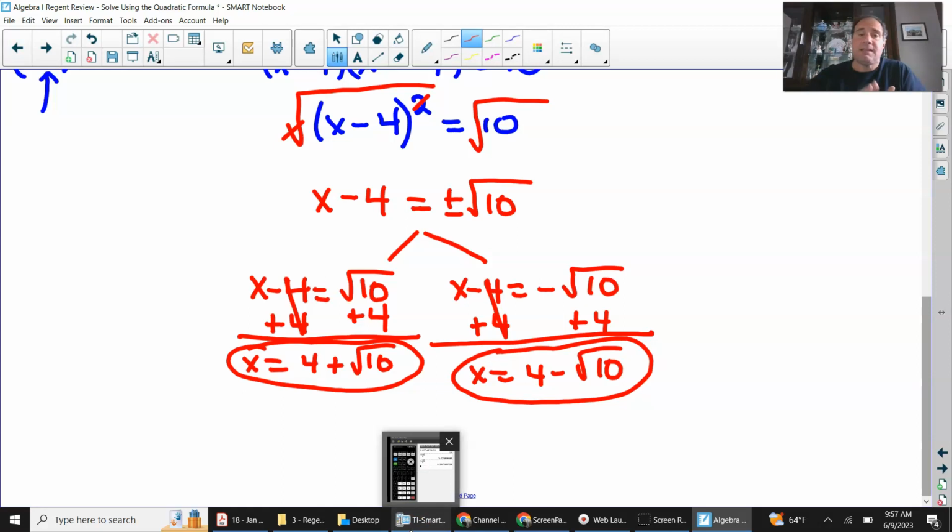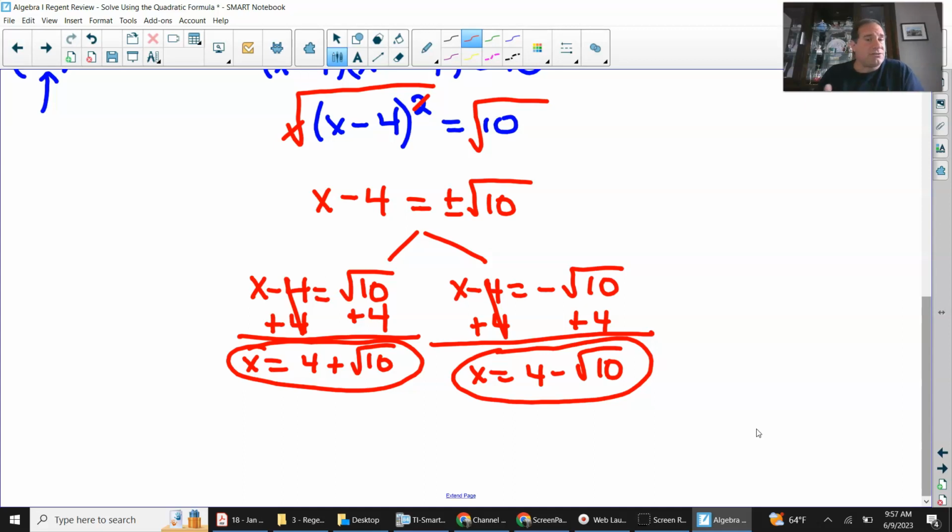Now, if it didn't say exact value and it said round to the nearest hundredth or tenth, then you would put 4 plus square root of 10 into your calculator and round that answer. Then you'd put 4 minus the square root of 10 in your calculator and round it to whatever they wanted. Since they want the exact answer, the only way to get the exact answer of a non-perfect square is to leave the square root in your answer.